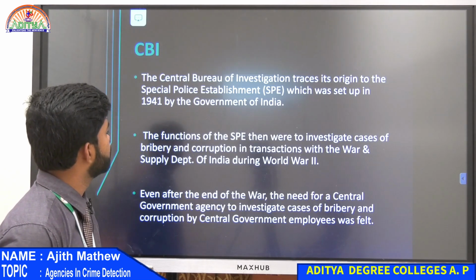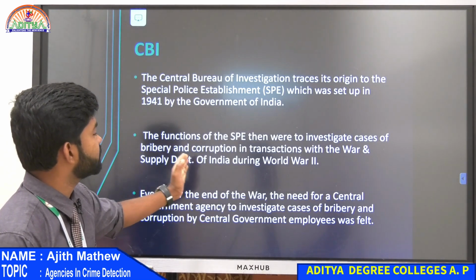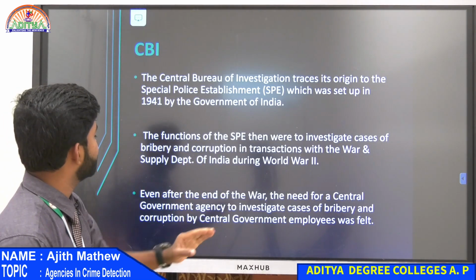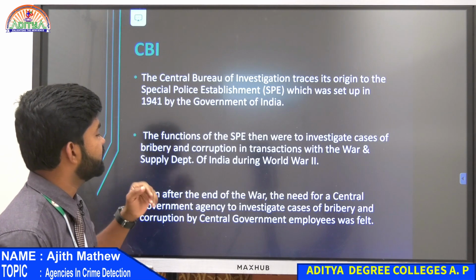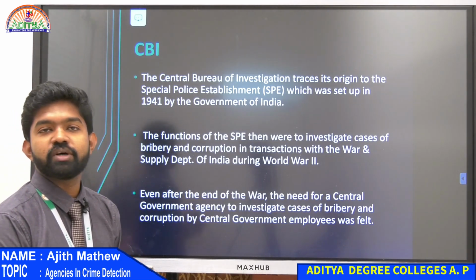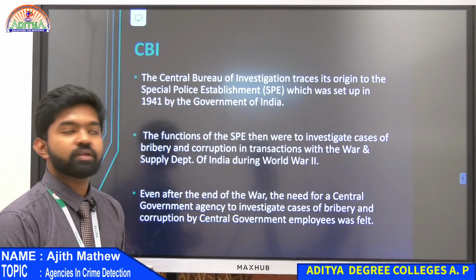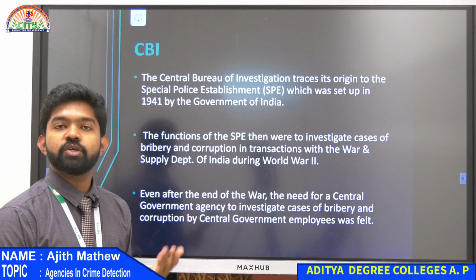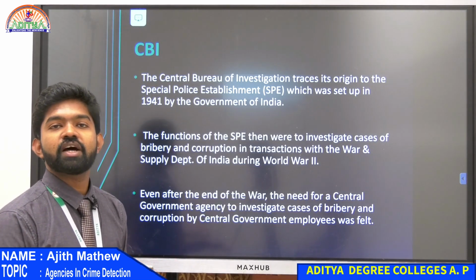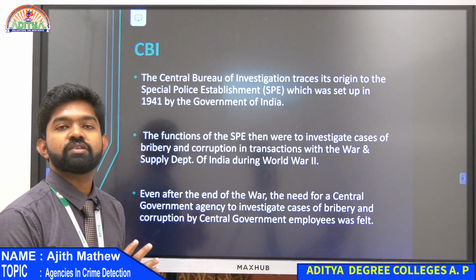Its function was to investigate cases of bribery and corruption in transactions with the War and Supply Department of India during World War II. That was when World War II was ongoing, and India was still under the British. So India also had to get involved with the British in the war, and we had to send supplies.